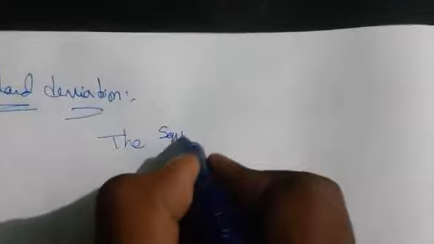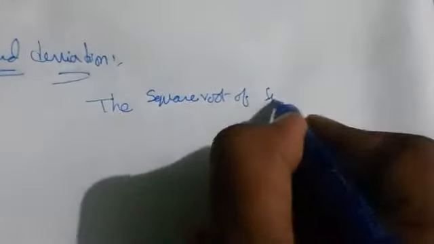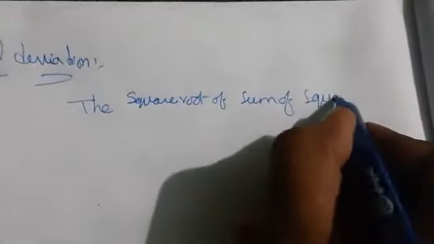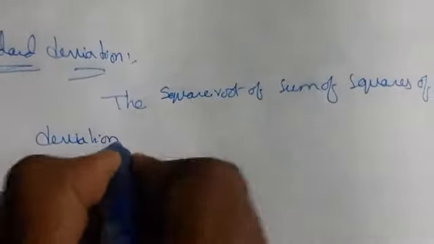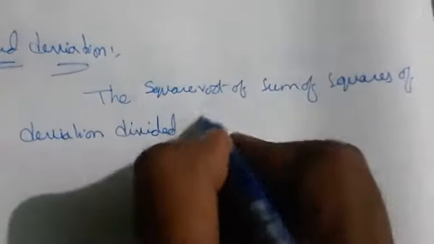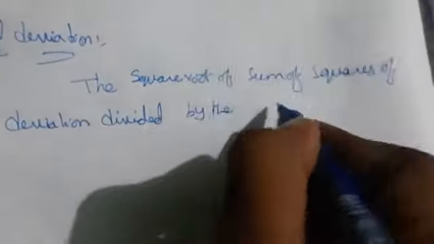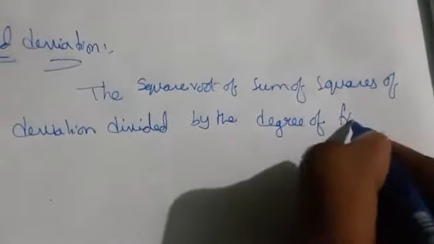Here what I am saying is: square root of the sum of squares of deviation divided by degree of freedom.